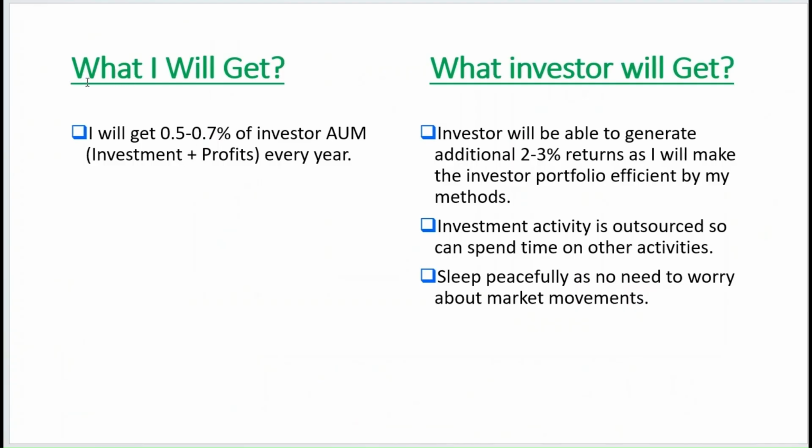So now what will I get? I will get like 0.5 to 0.7% of investor AUM every year as a commission.